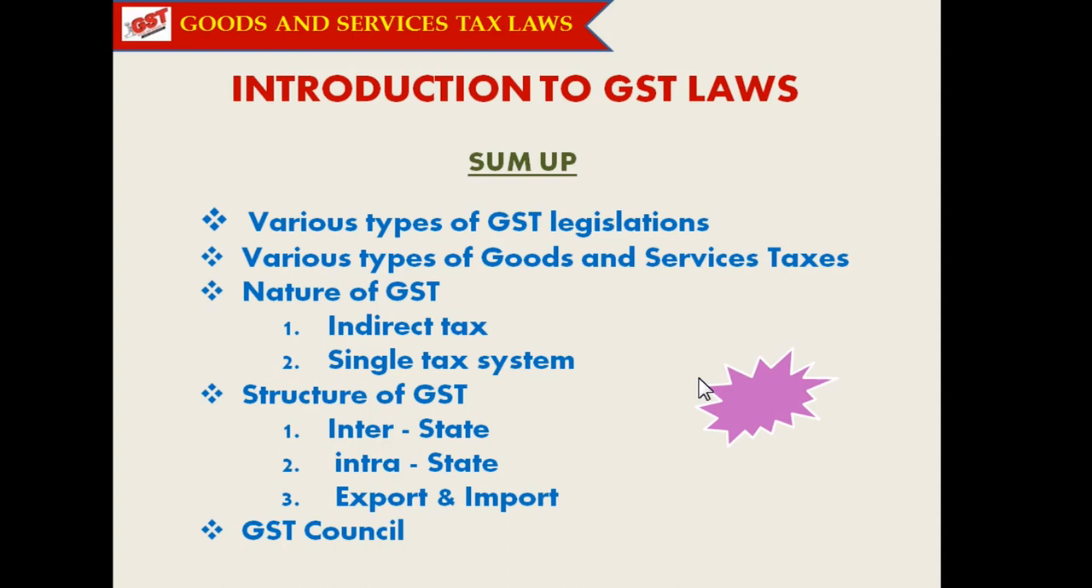That is, it is an indirect tax law, and it is classified as a single tax system. Likewise, we saw the nature of GST, and we also studied the structure of GST. That is, what type of GST is levied for various instances of taxes like interstate supplies, intrastate supplies, export and import supplies. And we also elaborately saw the importance and the role played by the GST Council for the implementation of GST laws.